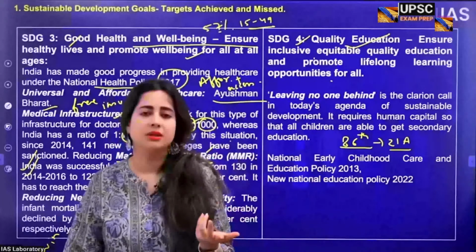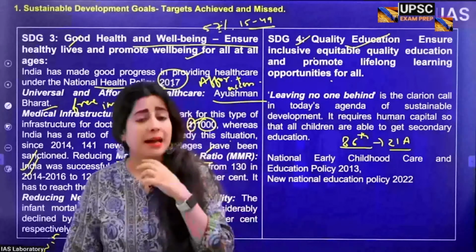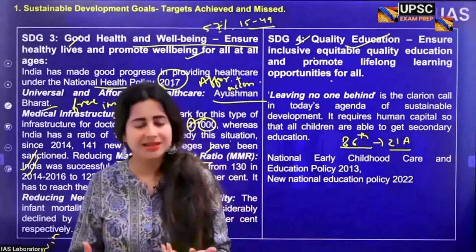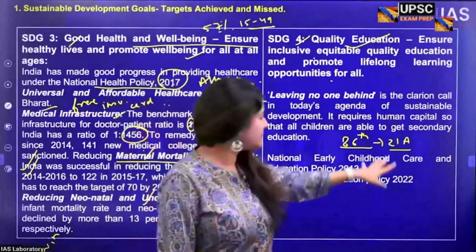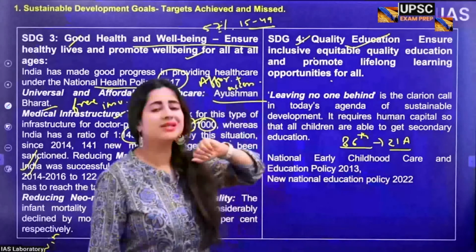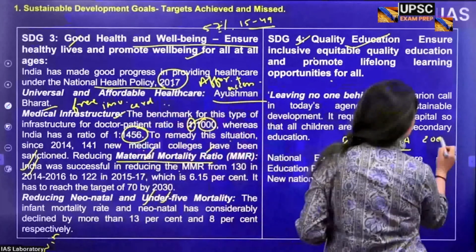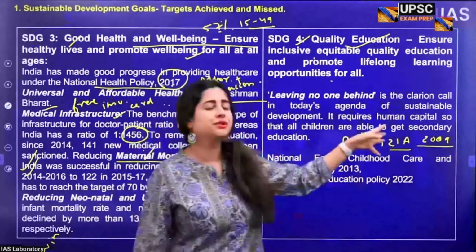Every child from the age group, say for example, age group of 6 to 14 years, they have absolutely a fundamental right to study, to get educated in primary, secondary, and higher education. They absolutely have a right specifically to primary education. Now, as a result of this amendment that was done in 2002, later in 2009, the government passed the Right to Education Act. It was formally implemented from 2009 to 2010 period.